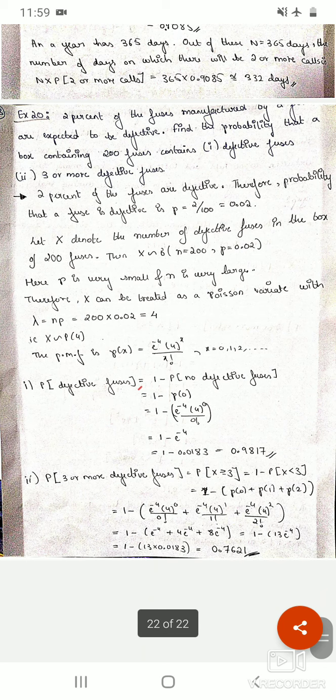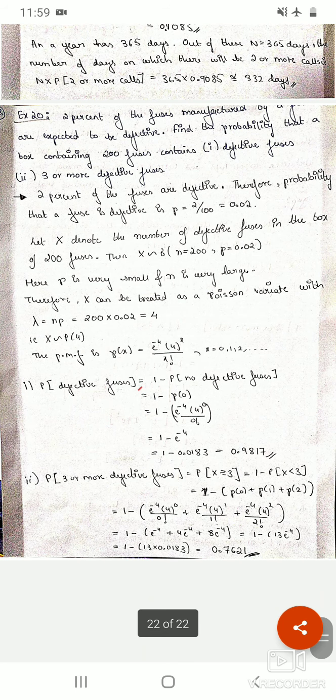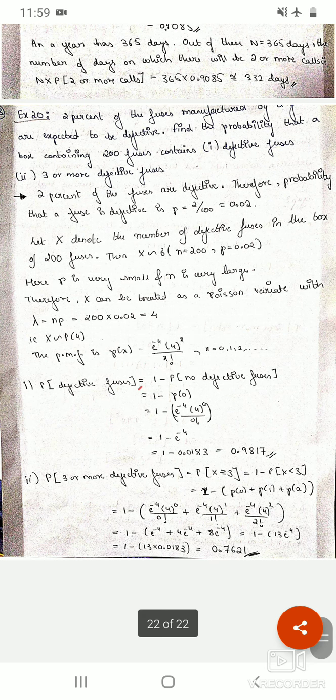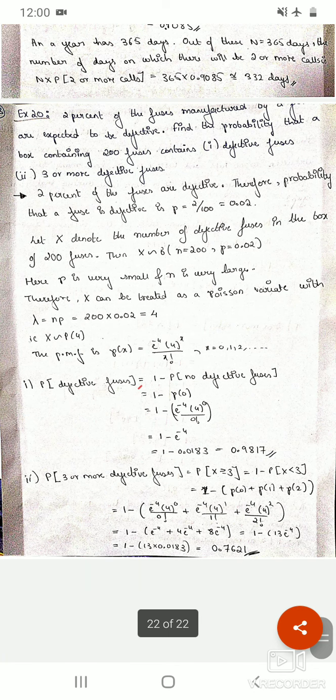So here what I have done: the first term is e raised to minus 4, plus the second term is e raised to minus 4 times 4 raised to 1 over 1 factorial. 1 factorial is 1, so I got 4 times e raised to minus 4. In the third term, 4 squared is 16, 2 factorial is 2, so 16 by 2 is 8. So I got 8 into e raised to minus 4.